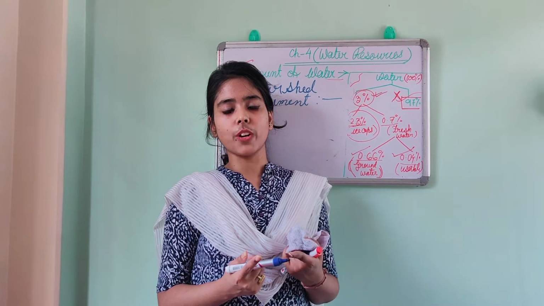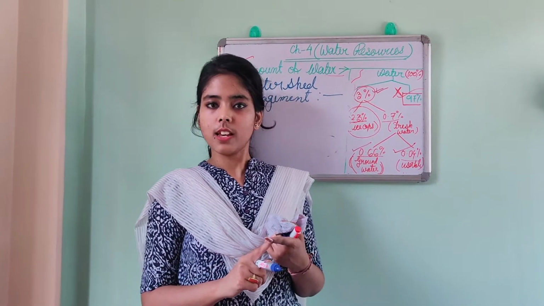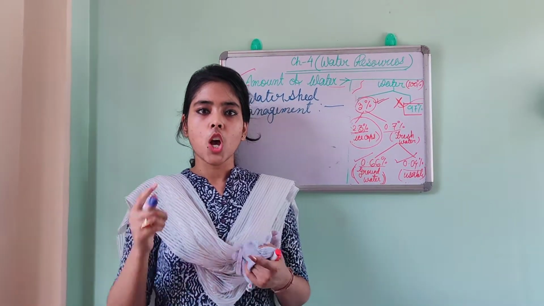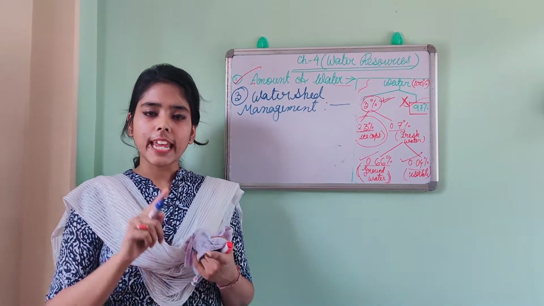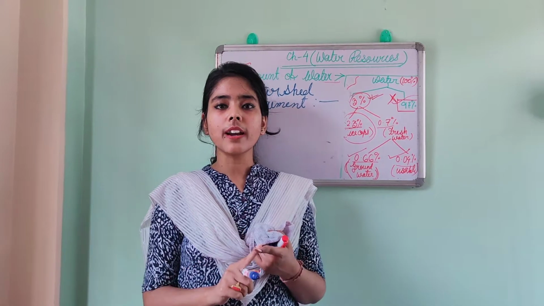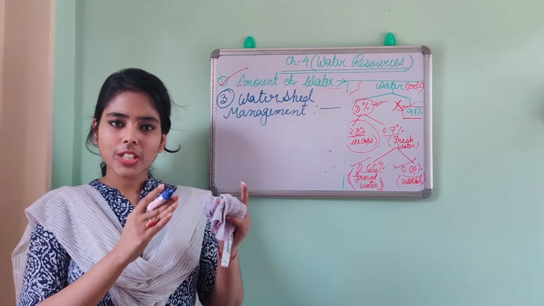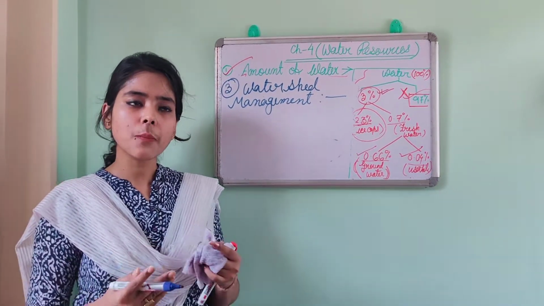Another point is the irrigation process. Irrigation means watering the plants. Due to irrigation, India loses 90% of its fresh water per year. That is not good. So these are the basic reasons. So what are the points?